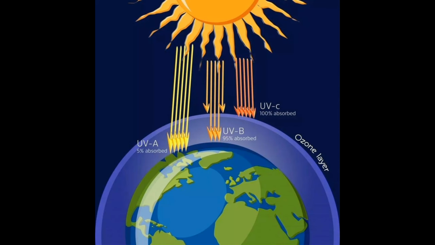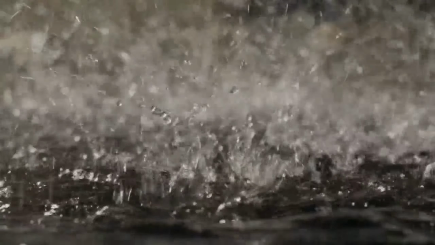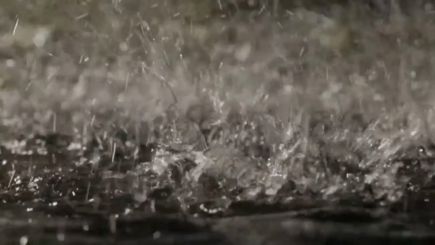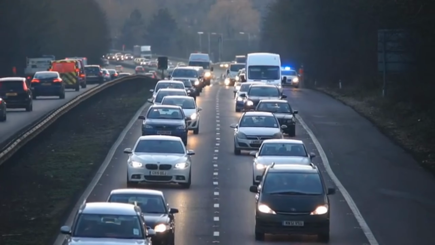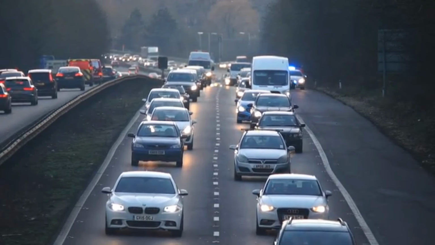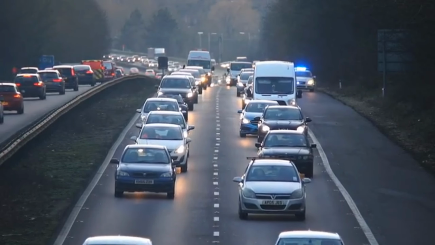Another example is acid rain. Sulfur dioxide and nitrogen oxides react with water in the air. They form acids. These acids fall as rain, damaging forests, lakes, and buildings. So pollution is not just what we release, it is what the atmosphere turns into.